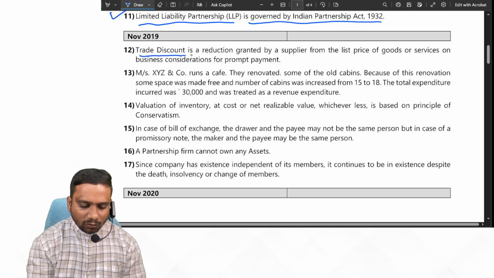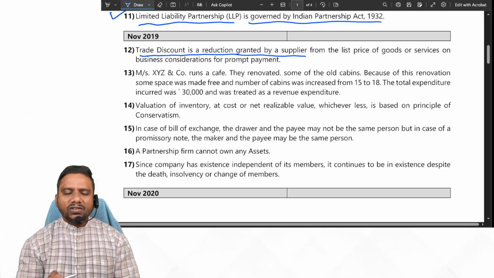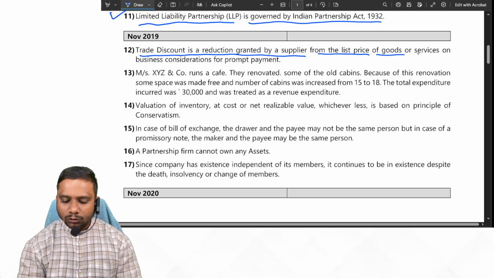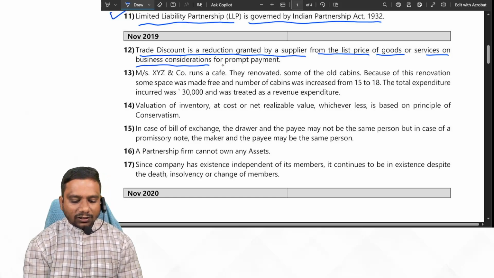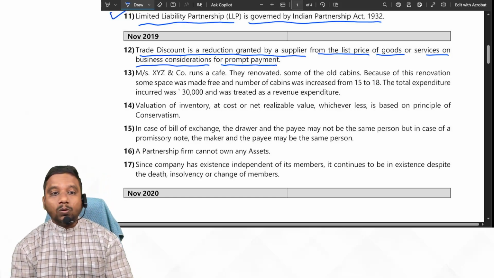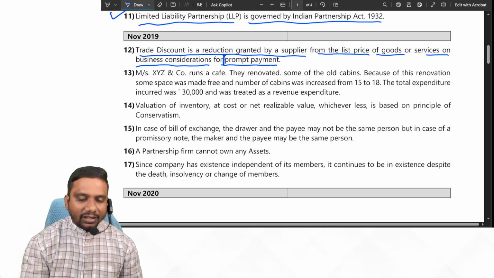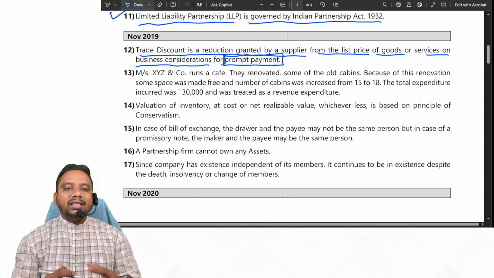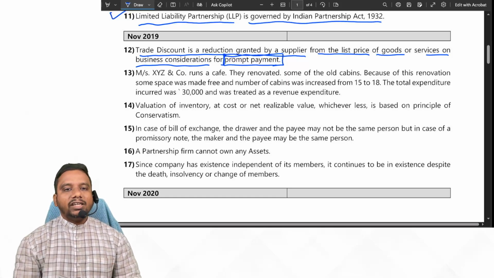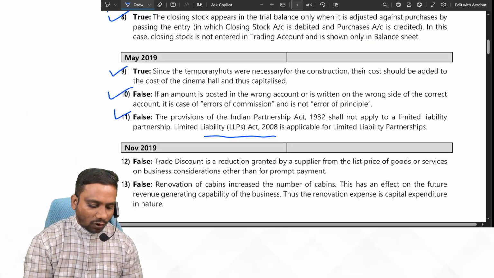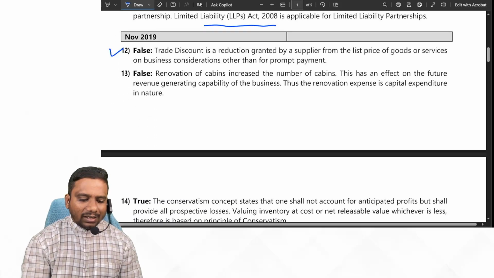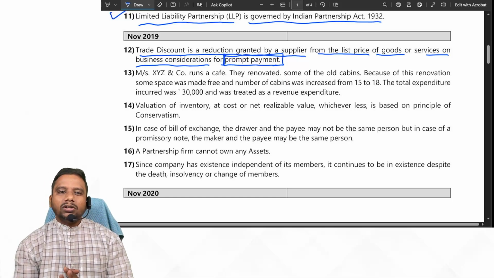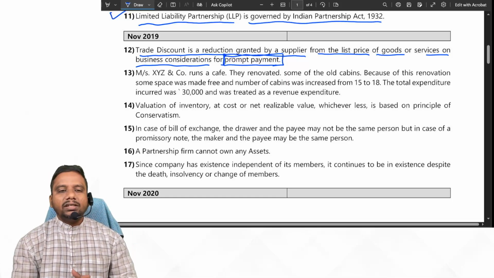Next one. Trade discount is a reduction granted by a supplier. Yes, trade discount is a reduction granted by a supplier from the list price of goods or services on business consideration for prompt payment. Till here it is correct, but the trade discount is not given for prompt payment. It is given to encourage purchase of more quantity of goods. So the given statement is false. When you are reading true or false statements, you have to be very careful, because of only one word, the statement can change.